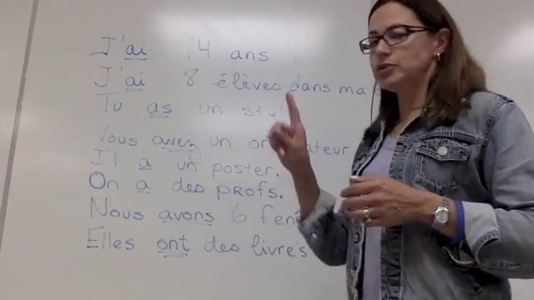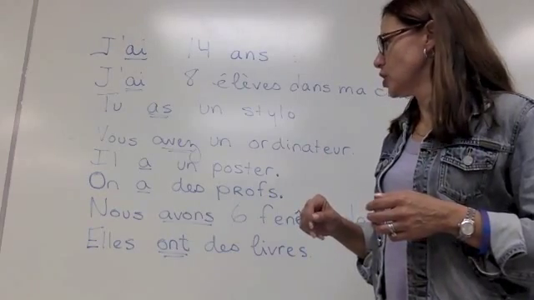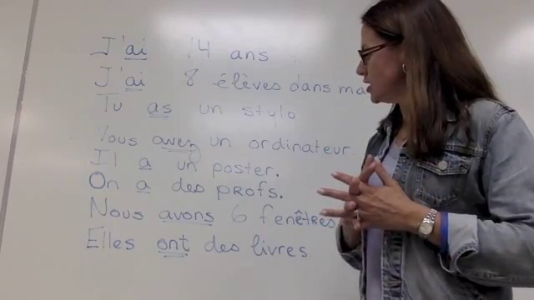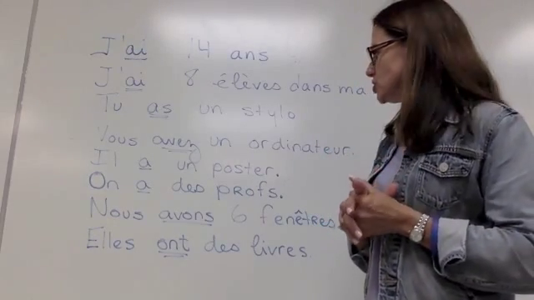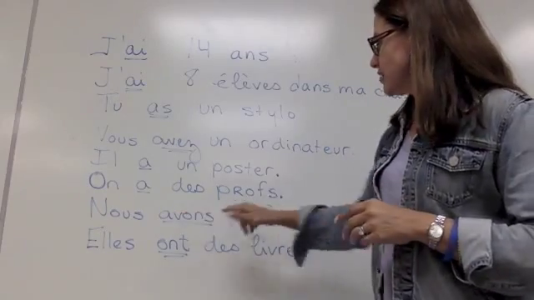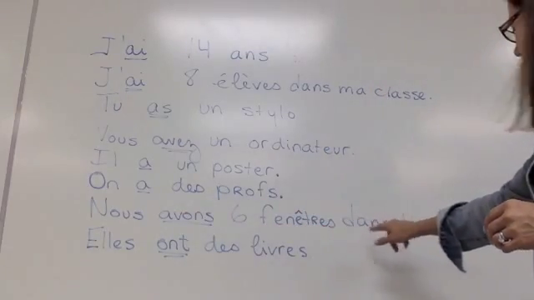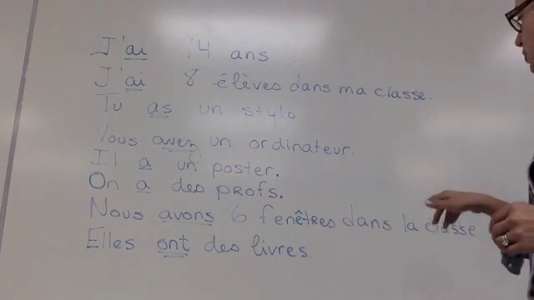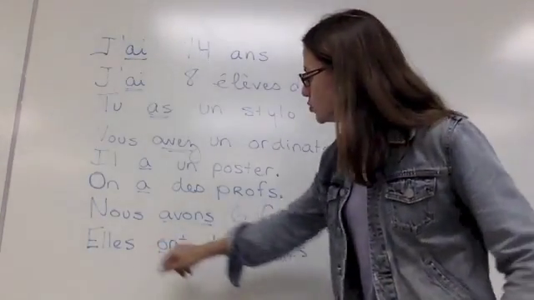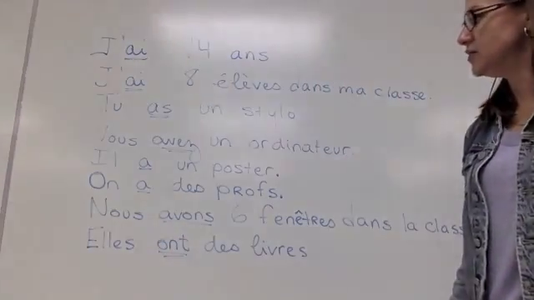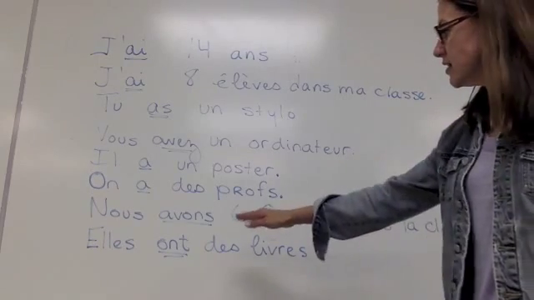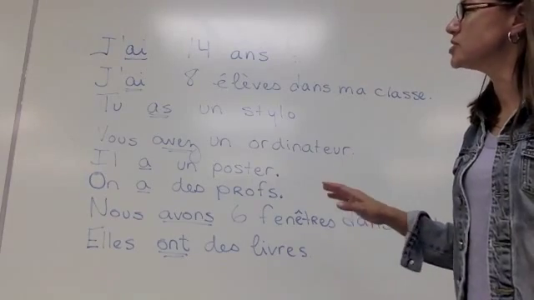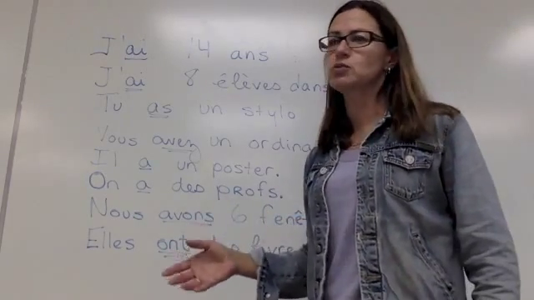Il a un poster. He has one poster, a poster. On a des profs. One has teachers, or we have teachers. Nous avons 6 fenêtres dans la classe. Okay, we have 6 windows in the class. And the last one, elles ont des livres. They have, the girls, they have books. Okay, so now you have sentences, examples on how to use the verb avoir, which means to have.